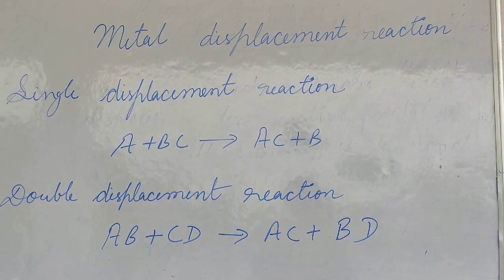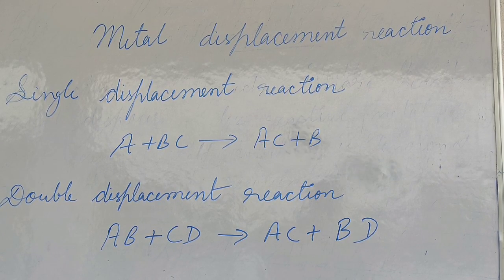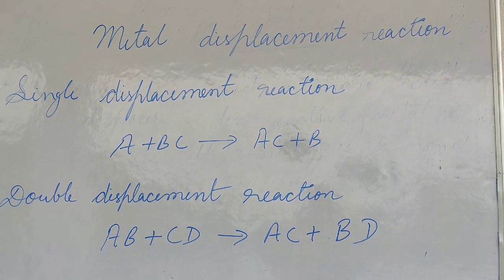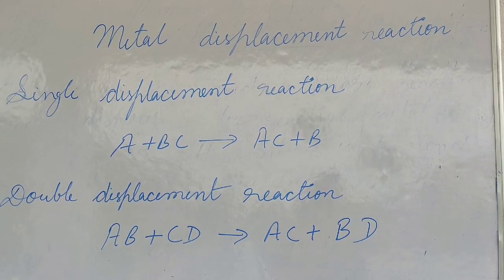Both the reactant metals react and produce two salt solutions. But during single displacement reaction, only one salt solution is produced. In this chapter, we will study only single displacement reaction.